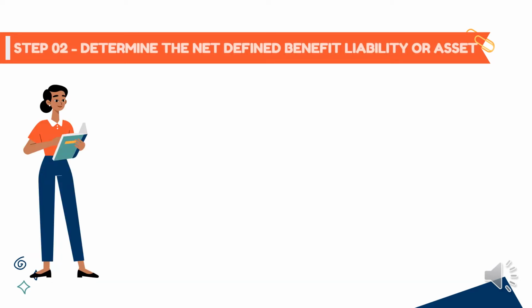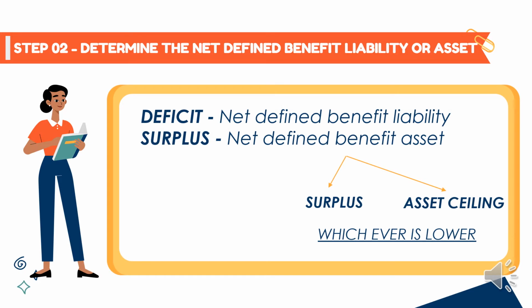Sa step 2, determine the net defined benefit liability or asset. Dito, kung sa first step ay deficit yung nakuha mo, it is net defined benefit liability. Pero kung surplus ang nakuha mo sa first step, it is net defined benefit asset. Kaso sa net defined benefit asset, hindi laging yung surplus yung ilalagay mo. Kasi pwedeng surplus or asset ceiling, whichever is lower.